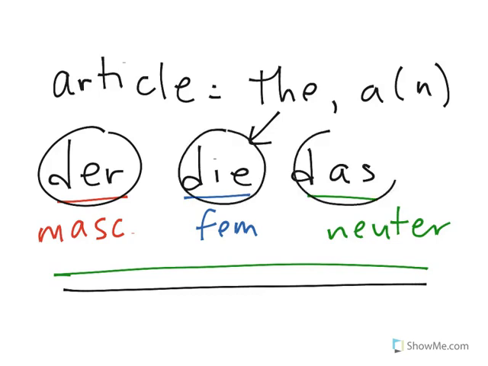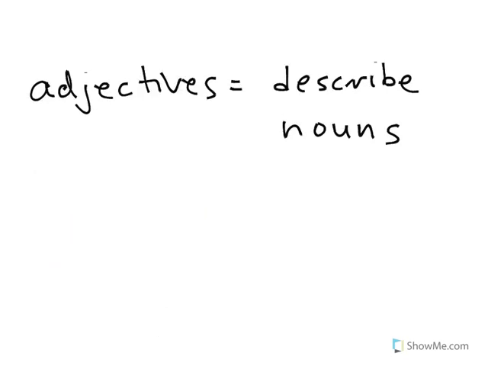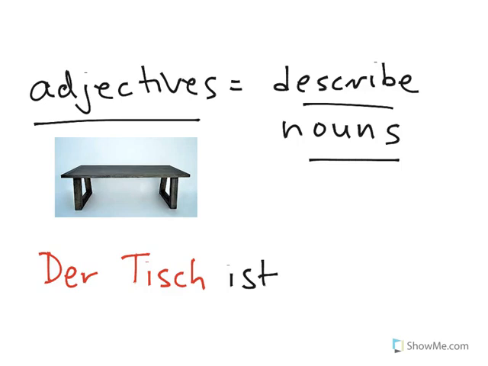from that article. Now, if you're mainly used to English and having just one word to mean the, then it may be a bit frustrating and confusing at first. But perhaps you've already adapted to the idea that there are three genders for the article of German nouns, and all three of them mean the. So once you've memorized some basic nouns and the genders that go along with them, you may be wanting to describe those things. Something else that may take a little adjusting to is the idea that adjectives, that is, words that describe nouns, get endings that depend on the article that comes before them.